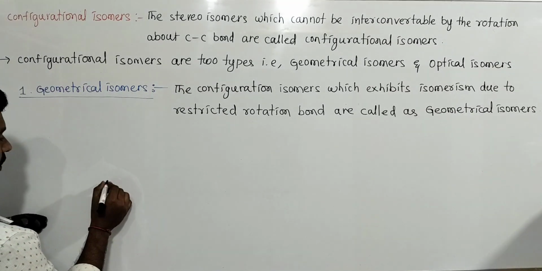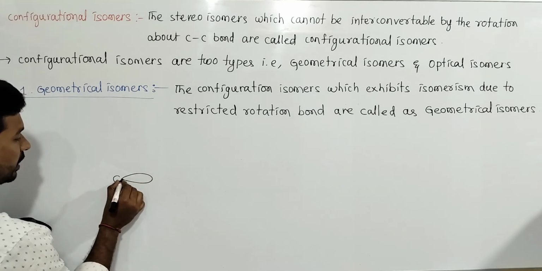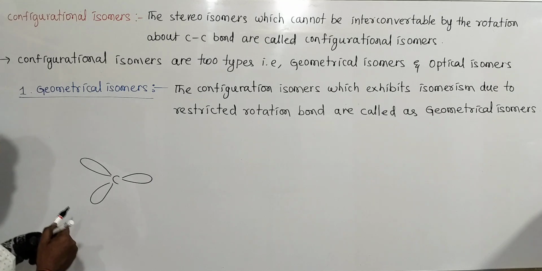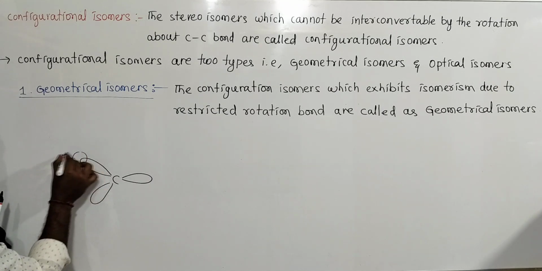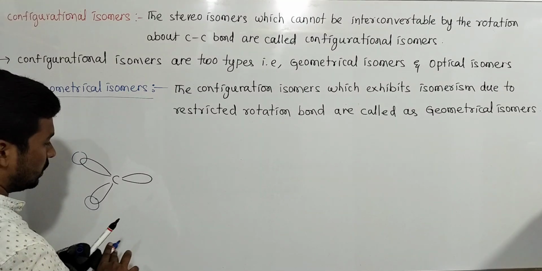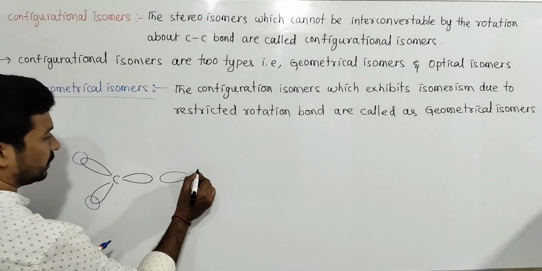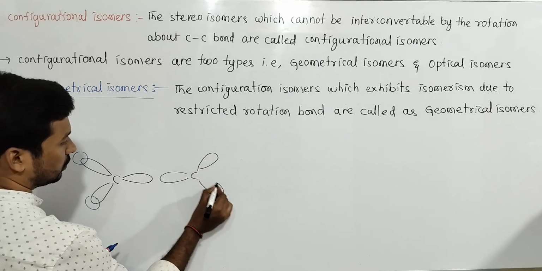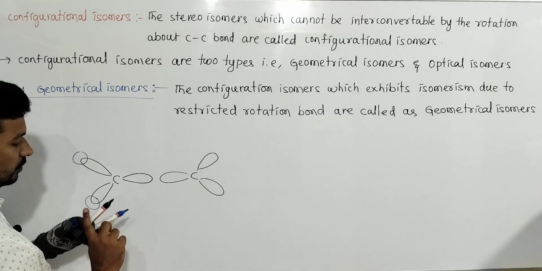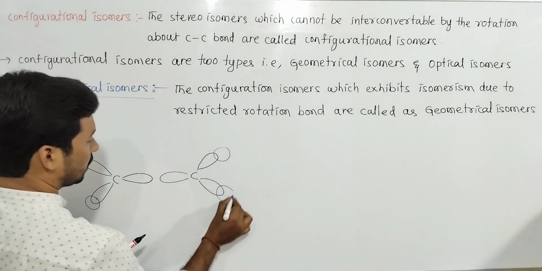See, sp2 carbon. For sp2 carbon, how many sp2 hybrid orbitals? 3 sp2 hybrid orbitals. Here an sp2 hybrid orbital overlaps with hydrogen, and this sp2 hybrid orbital with another carbon, which also contains the same.